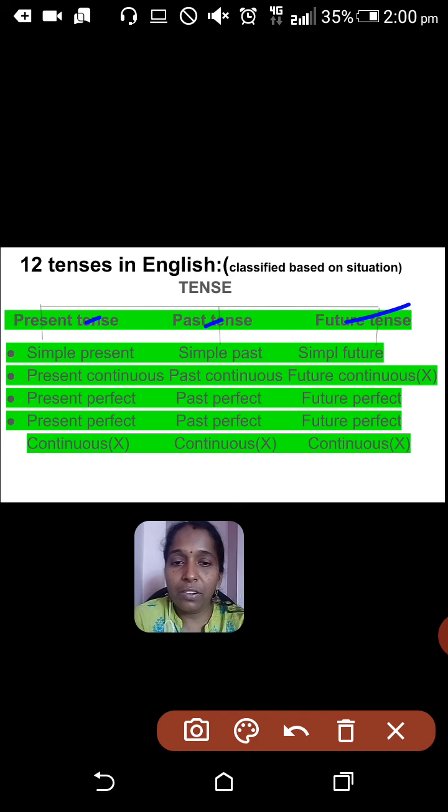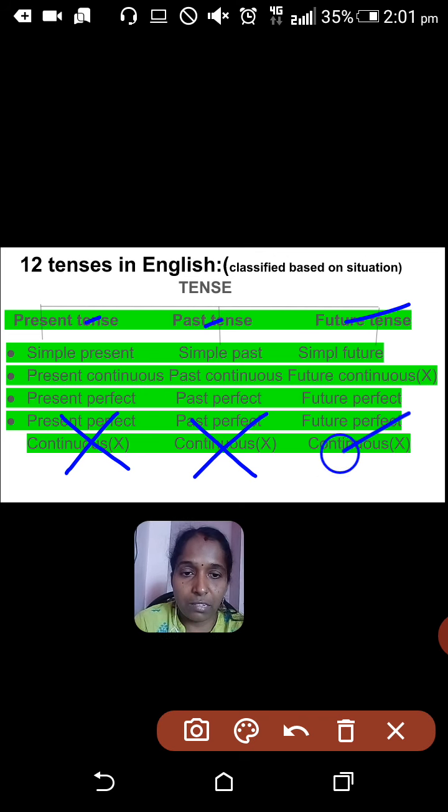The first one which we can't change into passive form, which doesn't have a passive form, is present perfect continuous tense. Then next is past perfect continuous tense. Then next is future perfect continuous tense and future continuous tense. So all these four tenses don't have passive form. Okay, இந்த 4 டென்சஸ்க்கும் passive form கிடையாது.